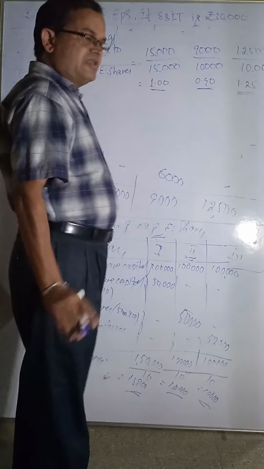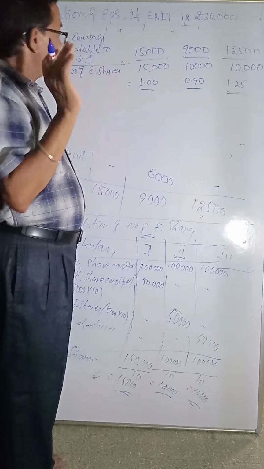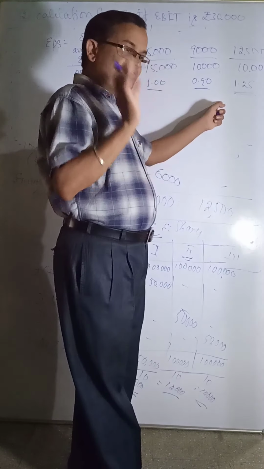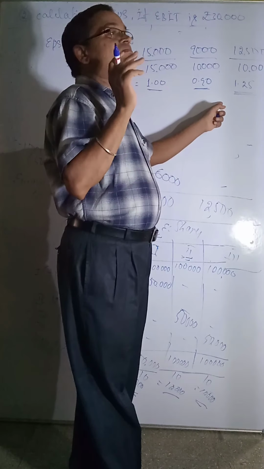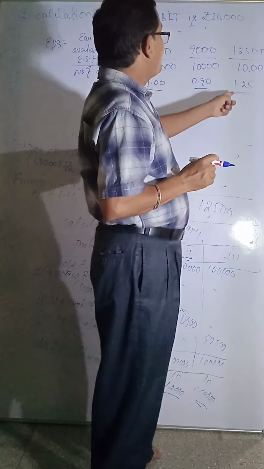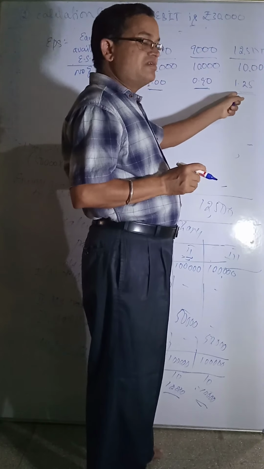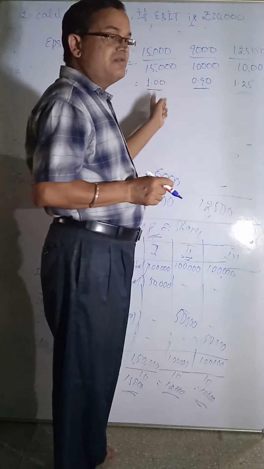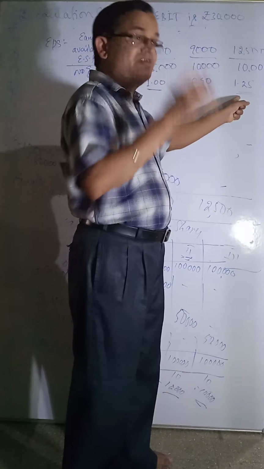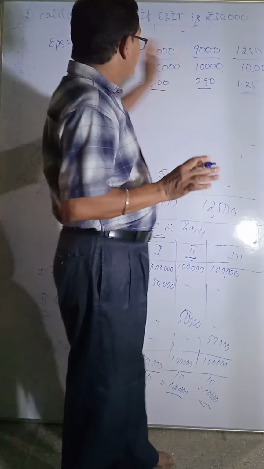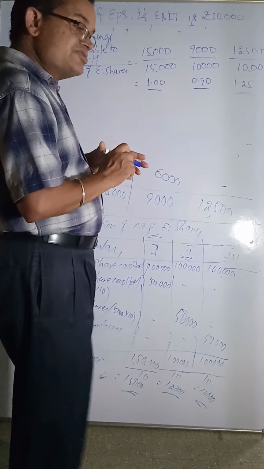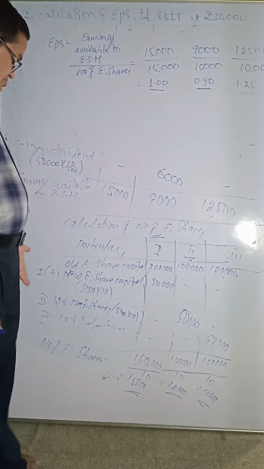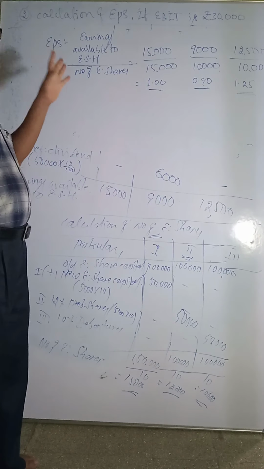Now, if they ask which plan is good, or any comment on which proposal should be selected, plan third should be selected because its EPS is higher than the two other plans. See, 1.25 is greater. Understand? This is called the calculation of EPS, then calculation of number of equity shares, etc.